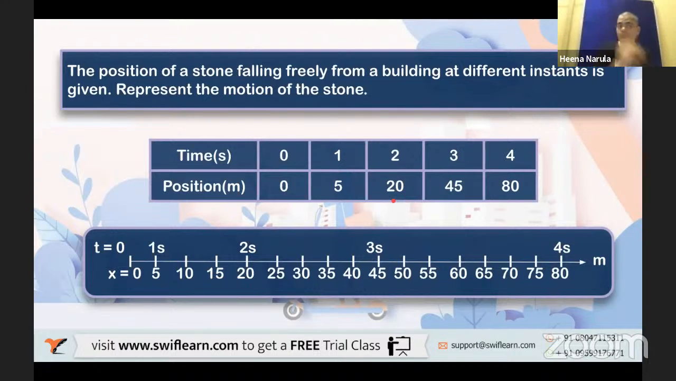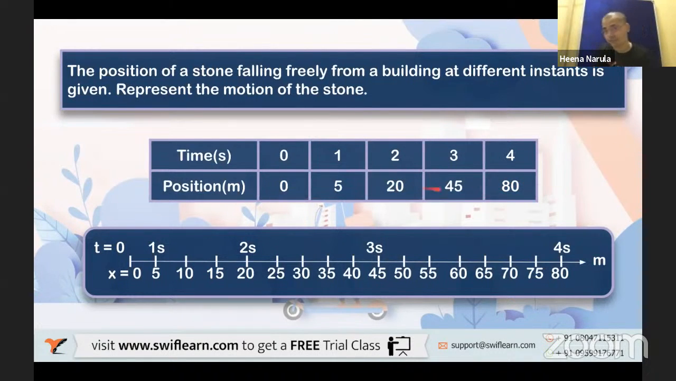Now this reference we are taking from the top of the building. Position of a stone falling freely from a building. So the start is from the building, and that is the reference point here. At 1 second, it is 5 meters from the reference point, the top of the building. Then at 2 seconds, it is 20 meters. At 3 seconds, it is 45 meters. And at 4 seconds, it is at 80 meters.